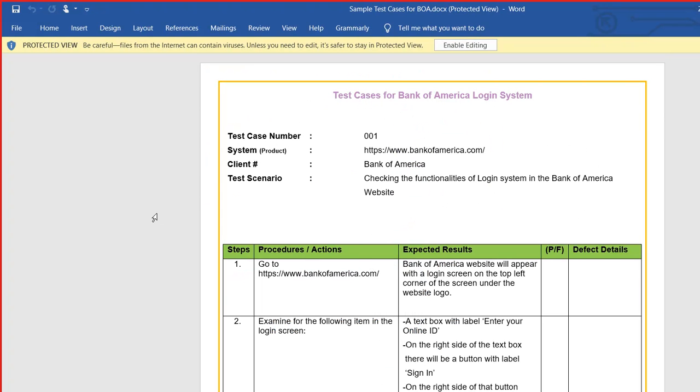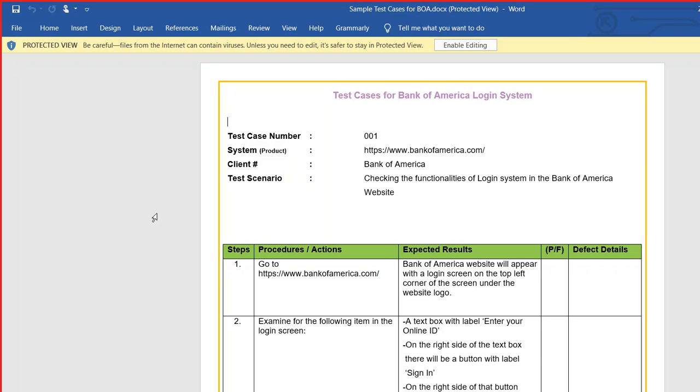As a software tester, you will be reading each chapter of the requirement document, the business requirement document, FRD, and then from each chapter you will be preparing your test cases. When you prepare your test cases, remember, what is the basis of your test cases? The basis of your test cases is the requirement document. You understand the requirement and you write your test cases to test this functionality.